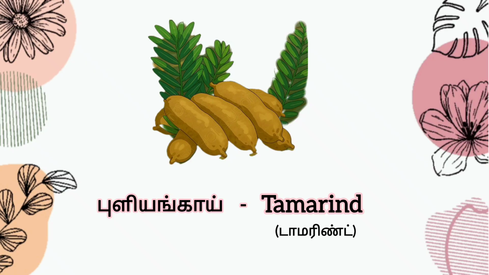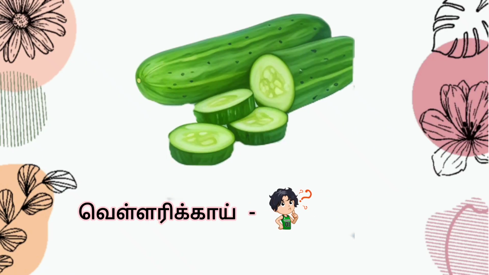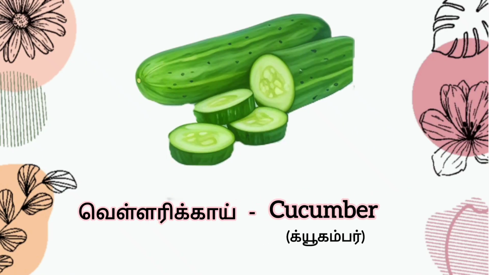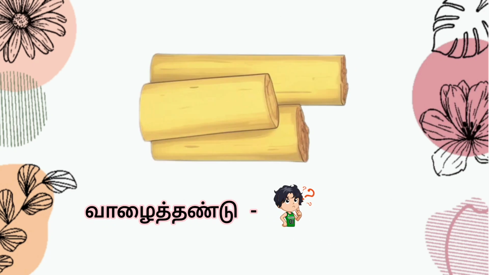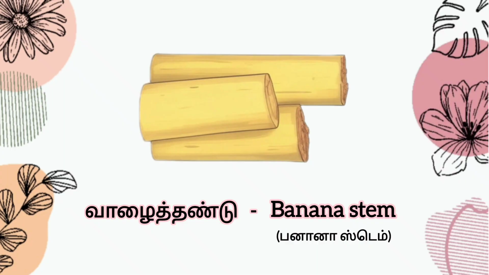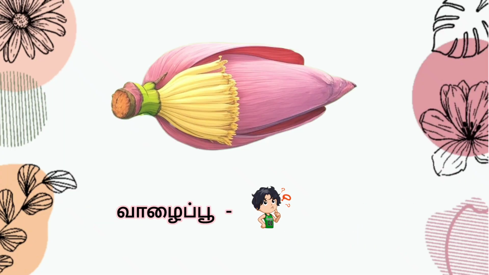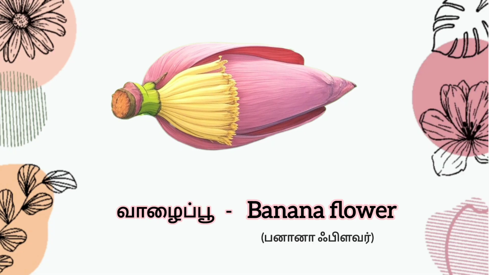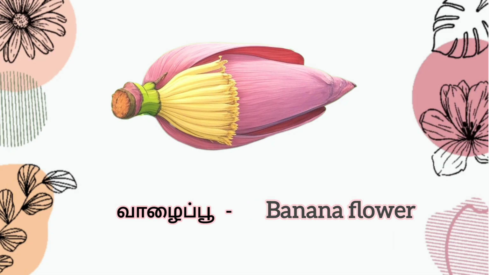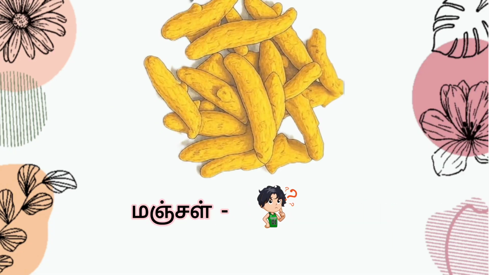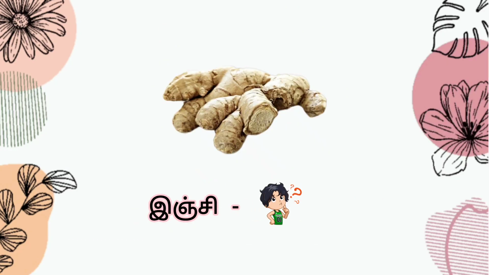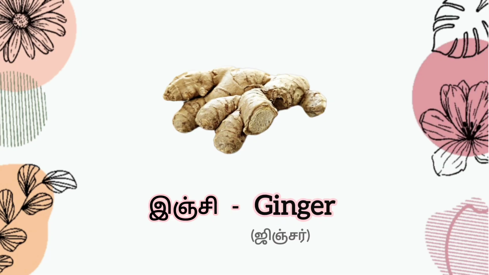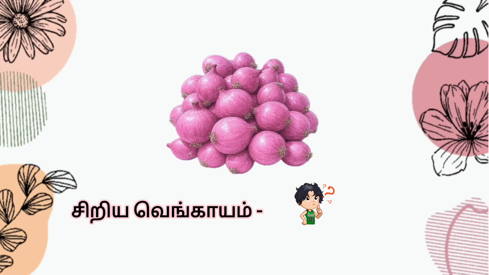Tamarind. Guess the answer. Cucumber. Did you get the answer? Banana stem. Guess the answer. Banana flower. Guess the answer. Turmeric. Guess the answer. Ginger. Guess the answer.